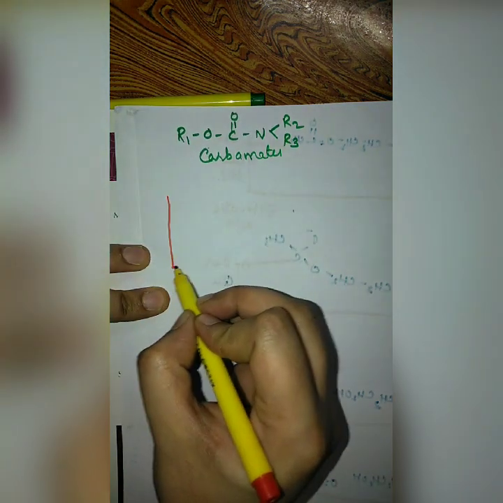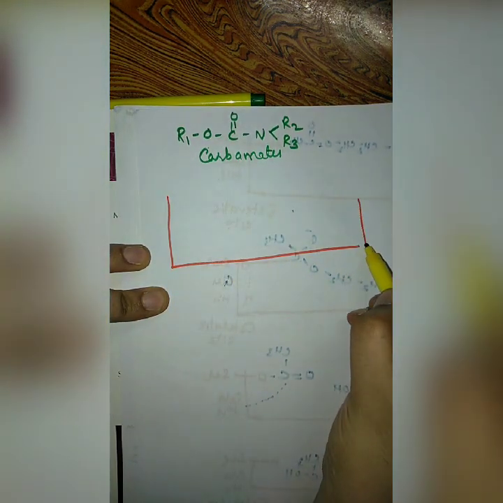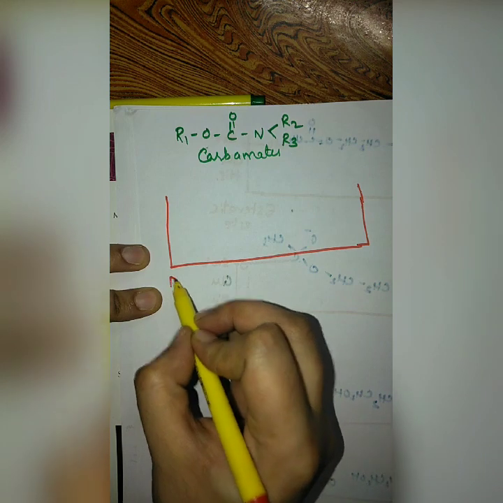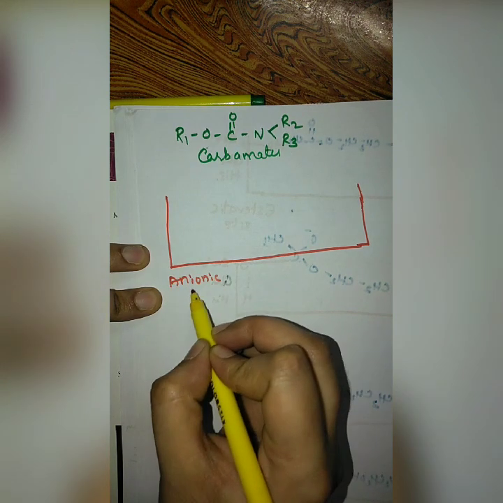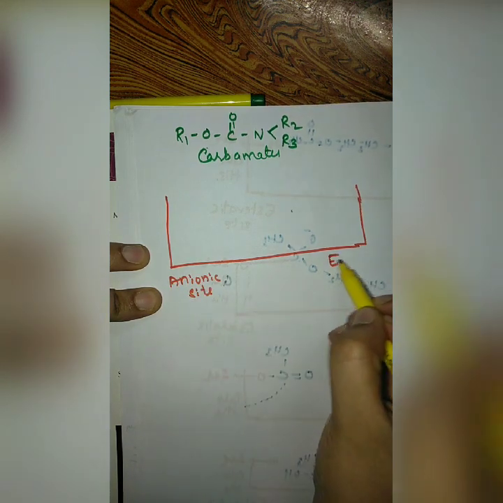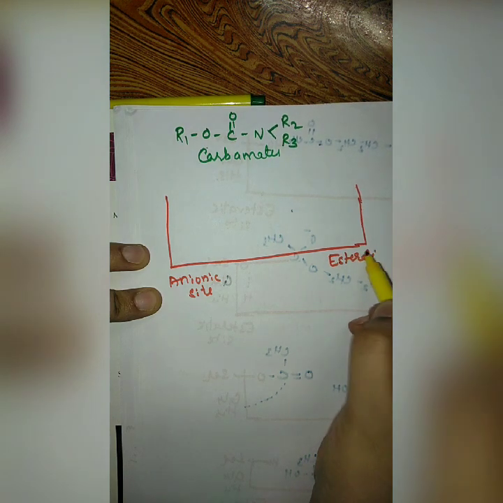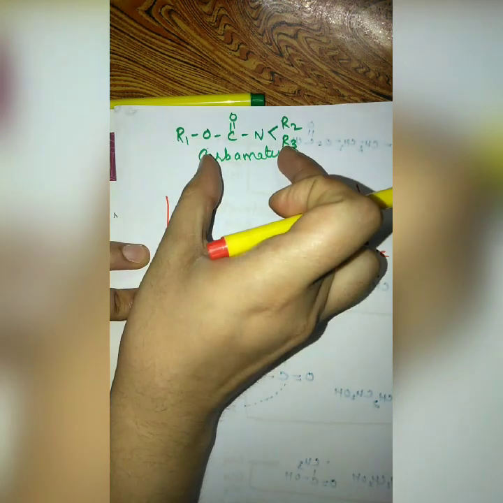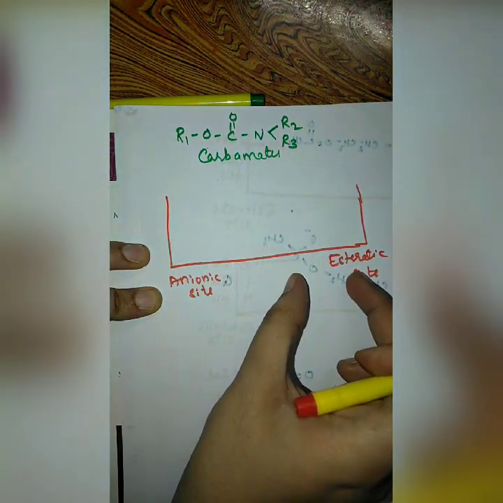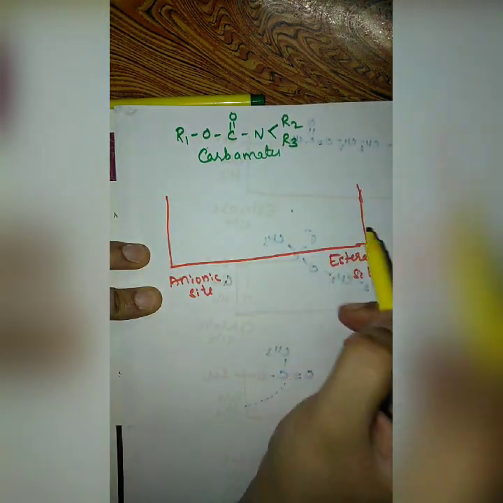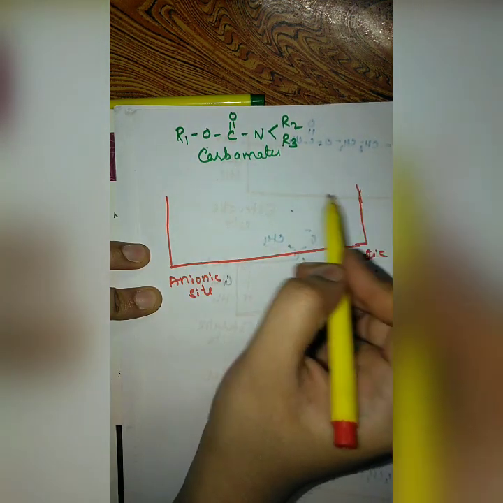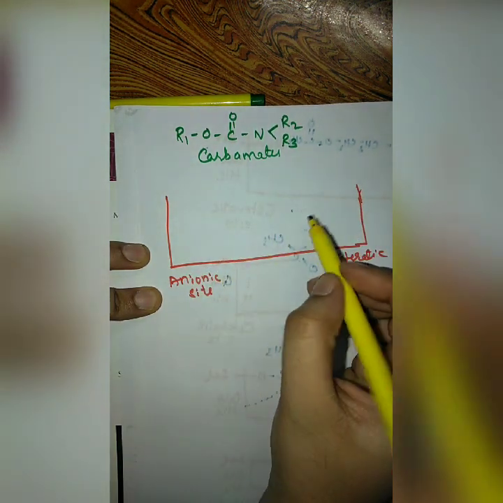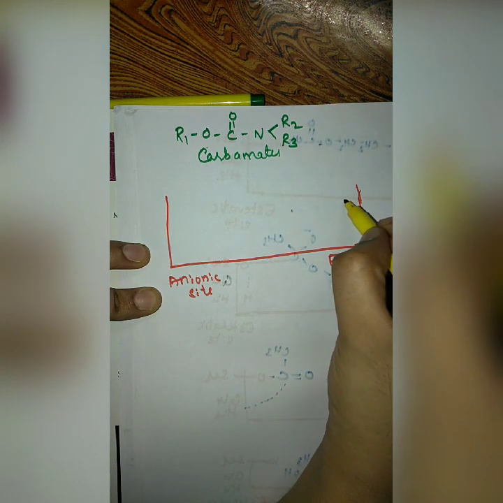This is the enzyme with the anionic site and the esteratic site. When carbamates come in contact over here, again there will be a nucleophilic attack of the serine molecule on the carbamates, and the structure will be somewhat like this.